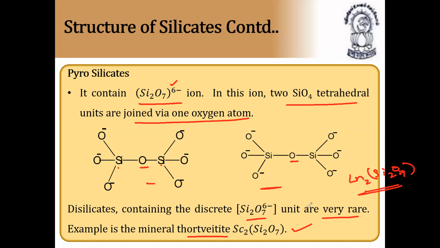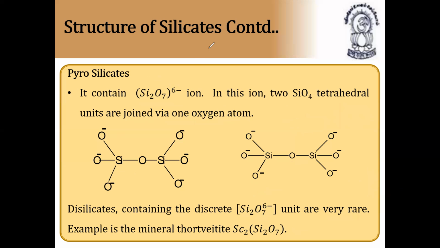The Si-O-Si angle varies from 131 to 180 degrees. It can be anything, even linear. So these are called pyrosilicates. They contain the Si2O7 6- ion. In this ion, two SiO4 tetrahedral units are joined via an oxygen atom. Very, very important. Please make a note.